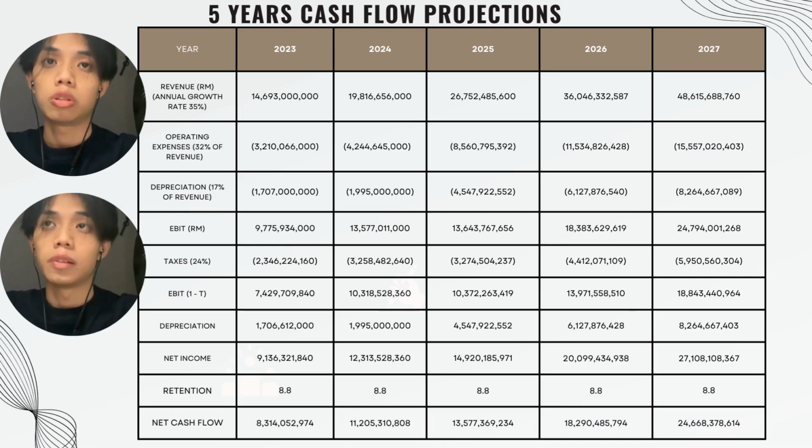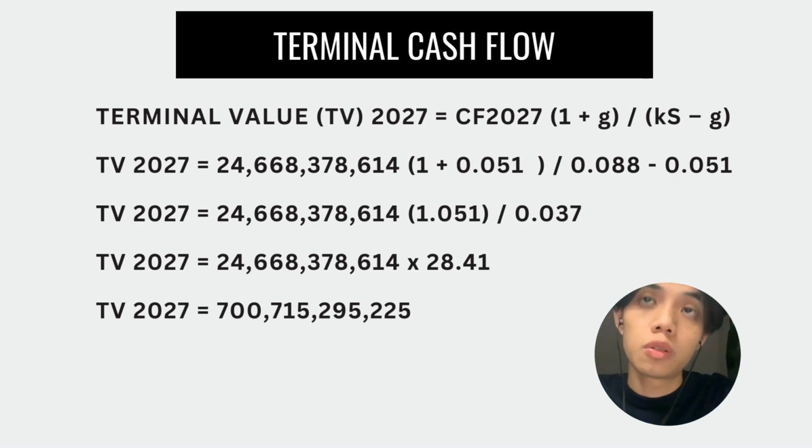How did we get the expenses and depreciation? We calculated them at 54% of the historical trend. For the net income and reputation, which is provided in the report, the income shows growth reaching 0.7 per year annual growth rate for 2024. Okay, moving on to the terminal cash flow.